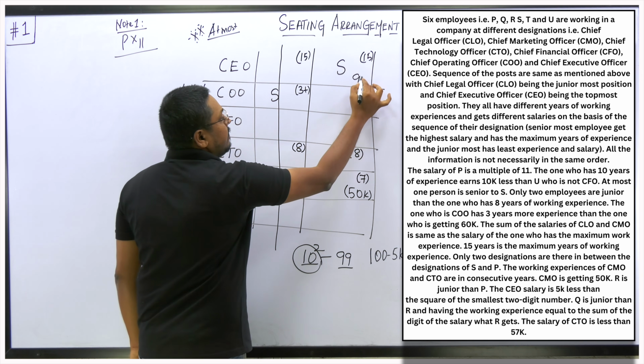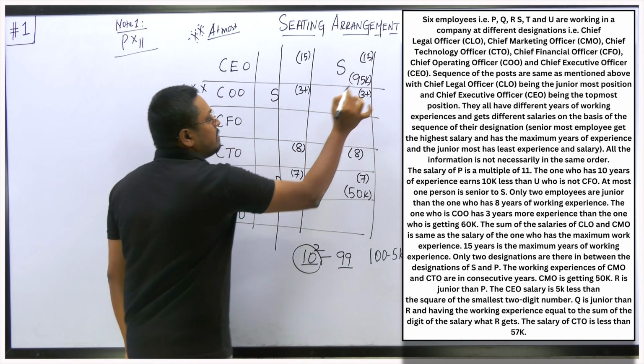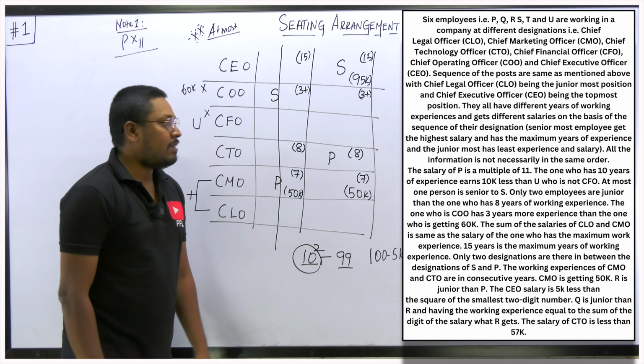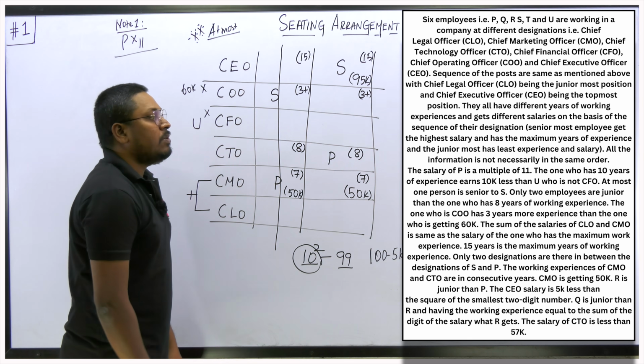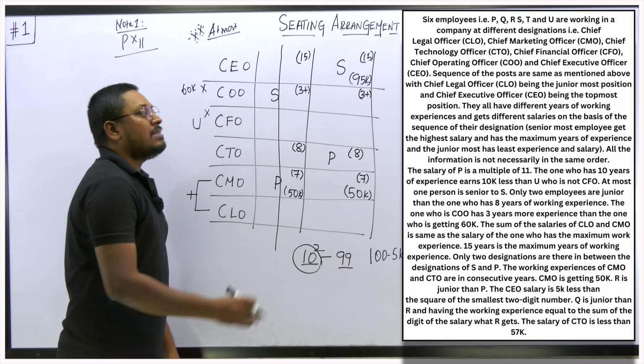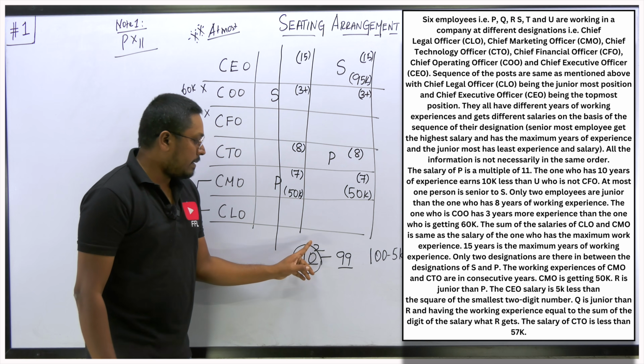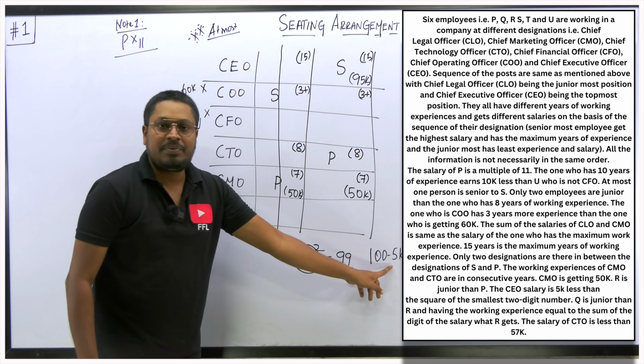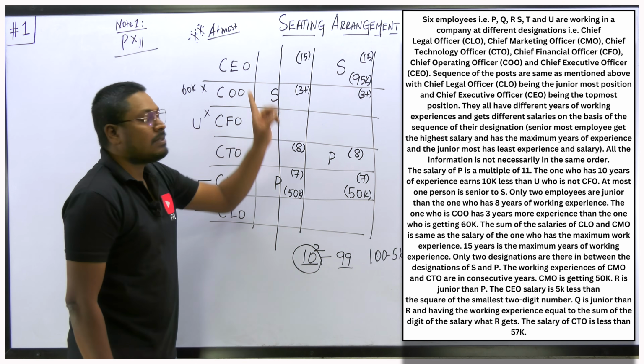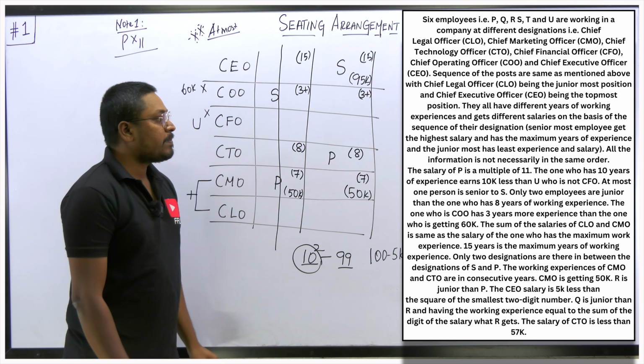So 95k will be the salary of the person who is the CEO, right? Because that's the point they have given. The CEO salary is 5k less than the square of the smallest 2-digit number. So the smallest 2-digit number squared, 5k less, will be 95. So that will be the salary of the person CEO, right?